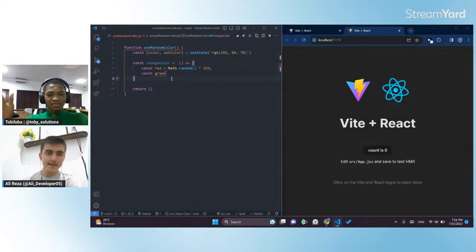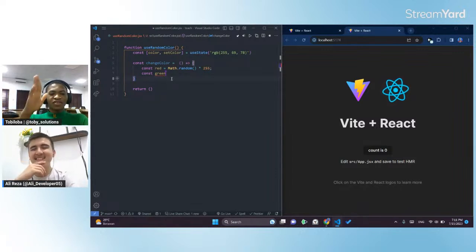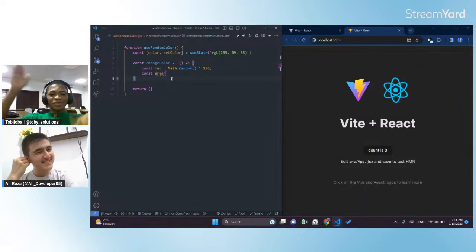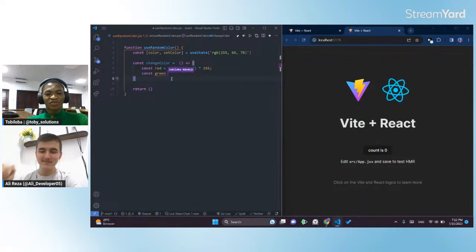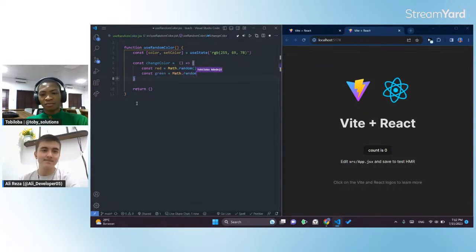If you know from mathematics, normal boring math stuff, rounding down and approximating here. So we can use Math.floor to help us do that. Instead of having decimals, we don't need decimals. We actually need definite values. So I'm going to wrap that Math.random here, times 255.